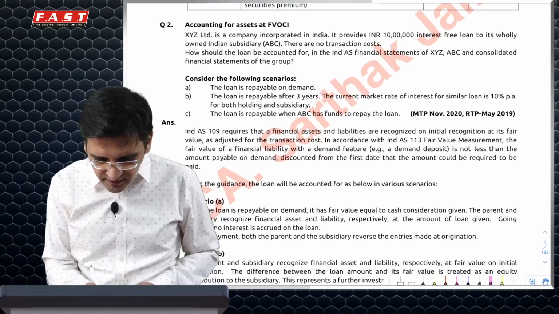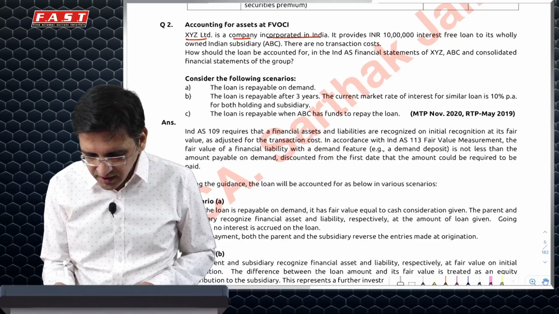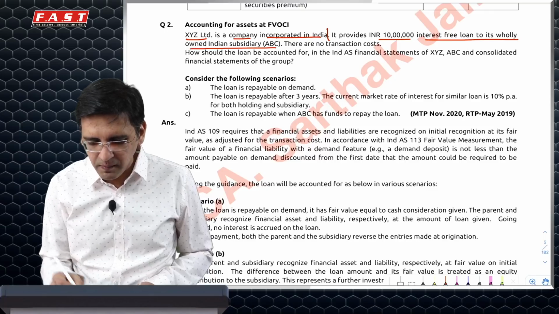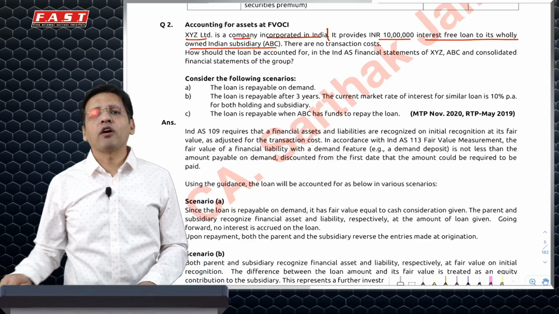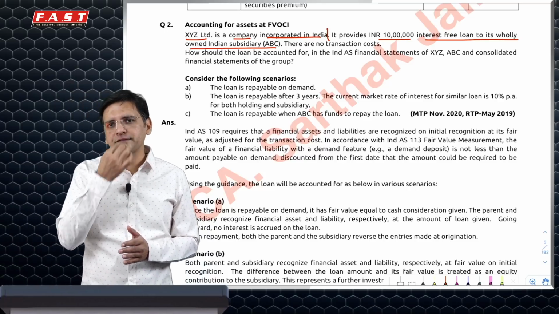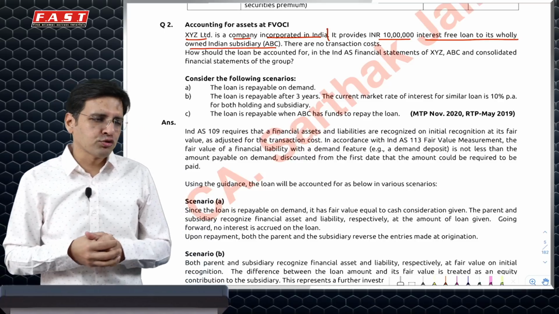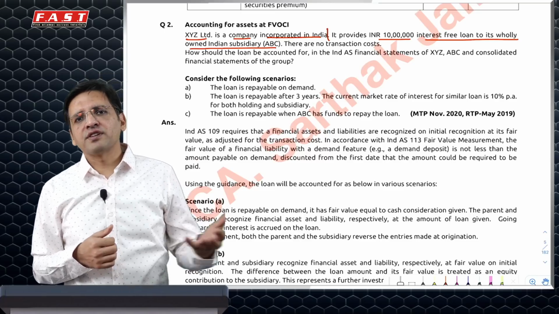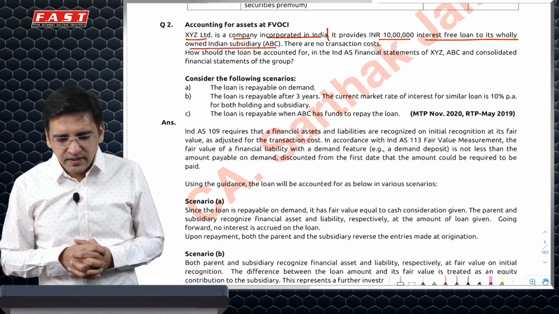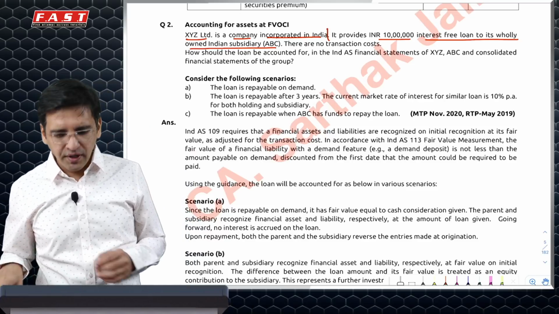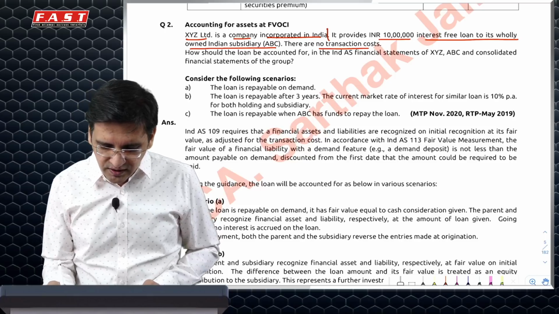Next. XYZ Limited is a company incorporated in India. It provides a 10 lakh interest-free loan to its wholly owned subsidiary ABC. Now, these are of late very common questions between group companies, wherein the parent provides interest-free or lesser concessional interest rate loans to a subsidiary. In July 21 also, there was a similar question, that was with respect to employees. In this case, I have given a 10 lakh rupees interest-free loan to a wholly owned subsidiary, and there are no transaction costs.